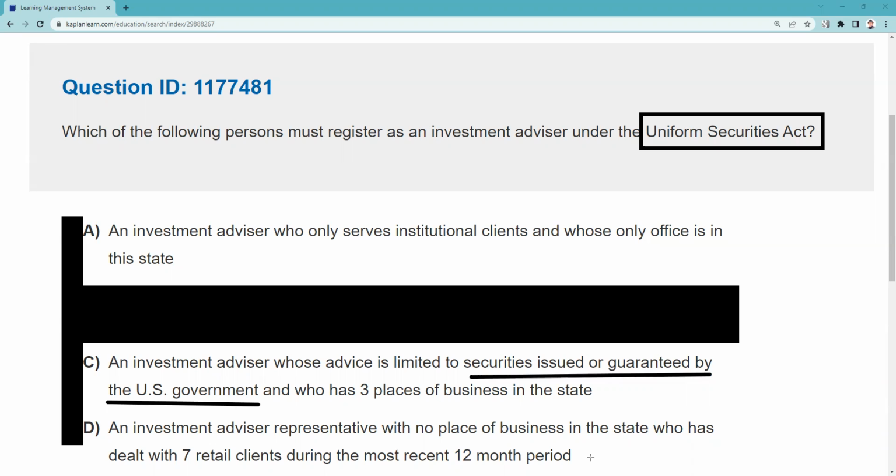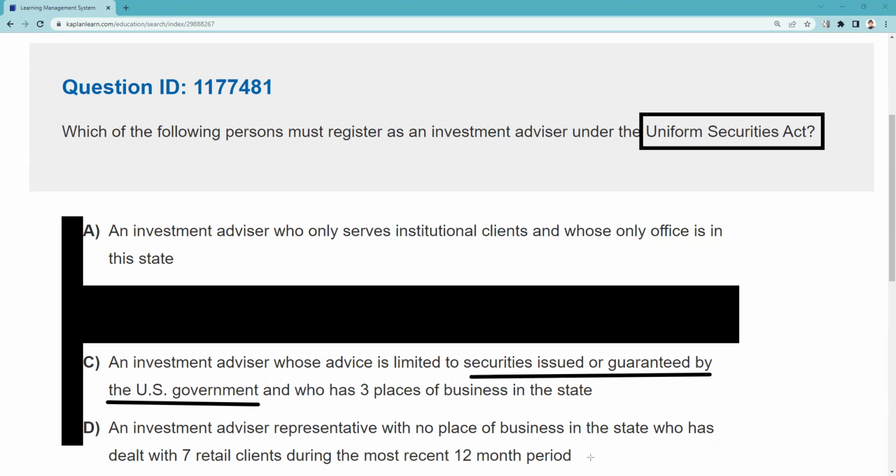Let's see here, D. An investment advisor rep. And anytime we see investment advisor rep now, we can toss this out because remember the question wasn't about an investment advisor rep. It was about an investment advisor. So boy, be careful about which cast member you're being tested on in the cast of characters here. This question is about an investment advisor. So an investment advisor rep, but no place of business in the state, who has dealt with 7 retail clients, not what you were asked.